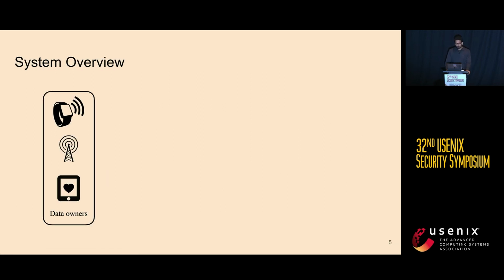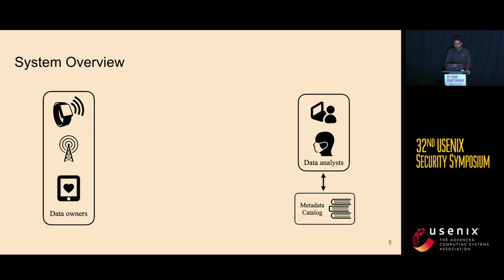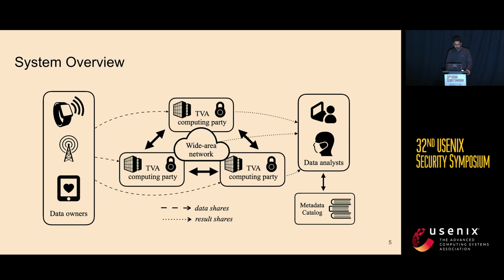Consider a set of data owners who agreed to provide the data. A data analyst is interested in the result of some analytics on the data. So what happens is that data owners send secret shares of their data to a set of computing parties, and the computing parties follow a cryptographic protocol to evaluate the results and share them with the analyst.